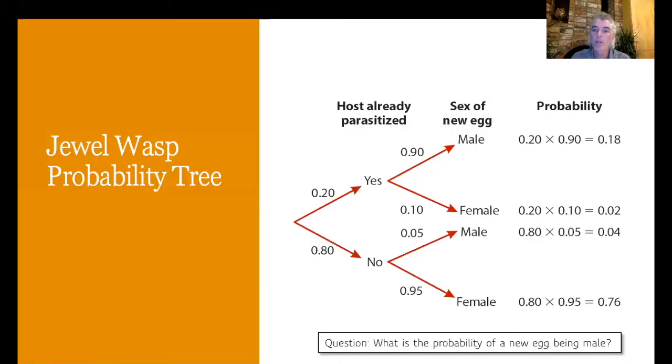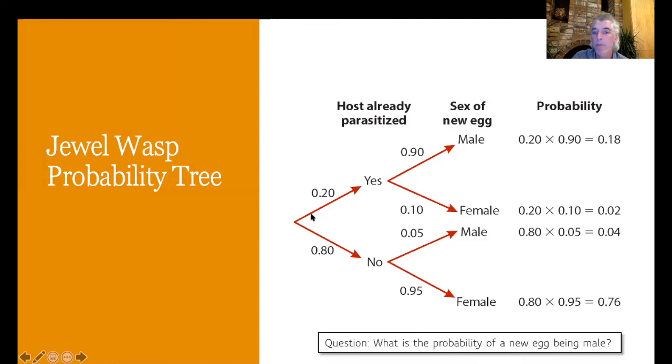So what we can do then is to combine this information about these two events. What is the probability that the host is already parasitized? What is the probability that an individually laid egg is a male? So we can use our probability tree to calculate what some of these complex probabilities are across multiple events.